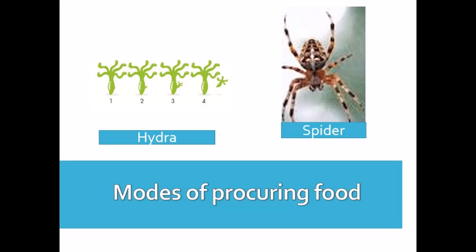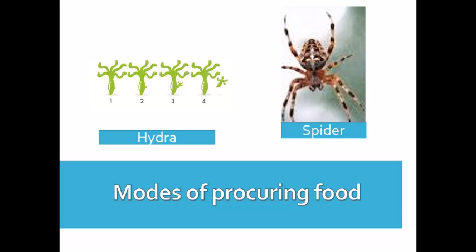So in hydra, the mode of procuring food is different. They take their food with the help of these tentacles, which entangle small aquatic animals, and then they kill them, and then these are pushed inside the mouth.